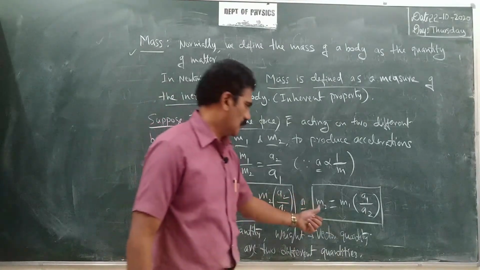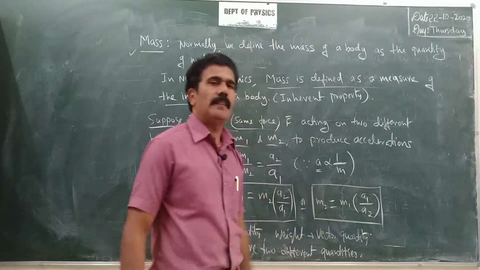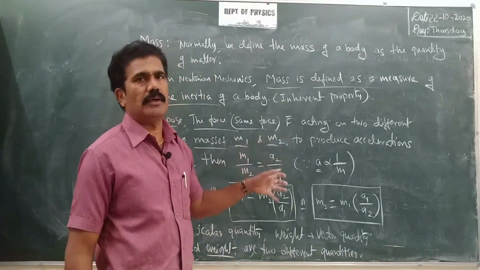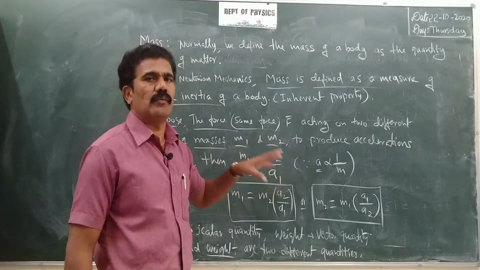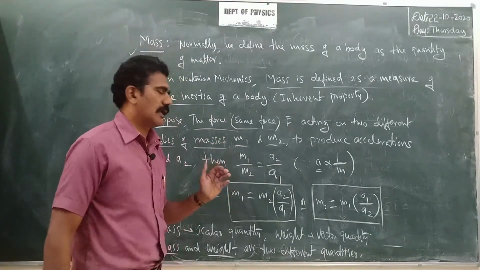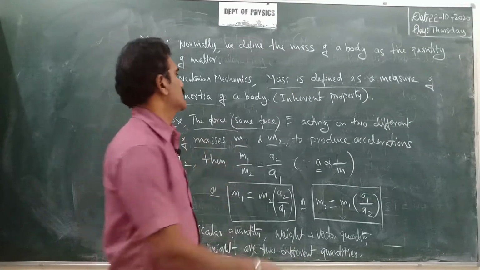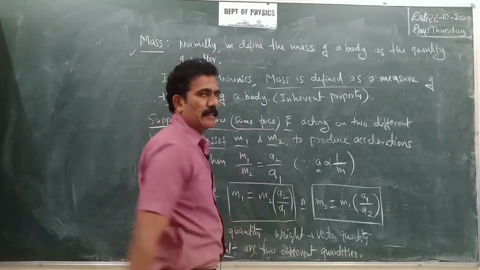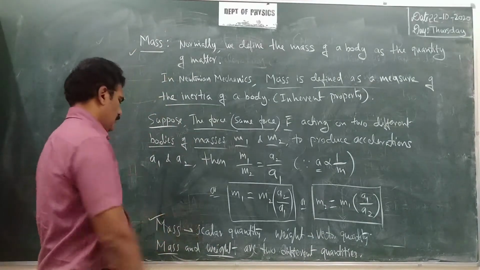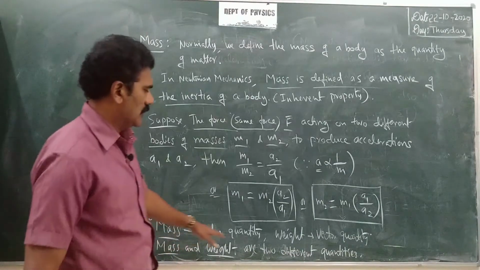Similarly, if m2 is unknown and m1 is known, take this relation and calculate the unknown mass m2. In that way, acceleration produced in the body due to its mass will help you to find the unknown mass. The condition is that both are acted on by the same force. Clear?